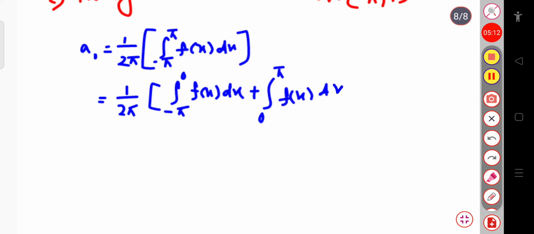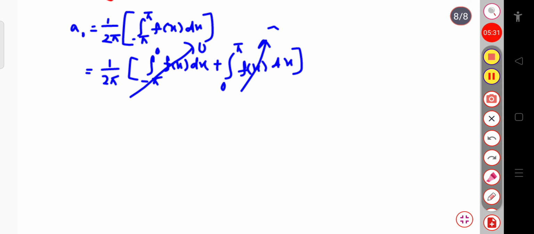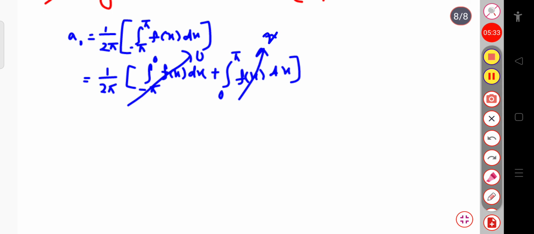Now you have to put the value of f of x in this expression. Now you can see here, when x varies from minus pi to 0, the function value is 0. So this total term goes to 0. But when it lies between 0 to pi, its value is x. So here we have to put the value of the function f of x, that is equal to x. So its value is x.